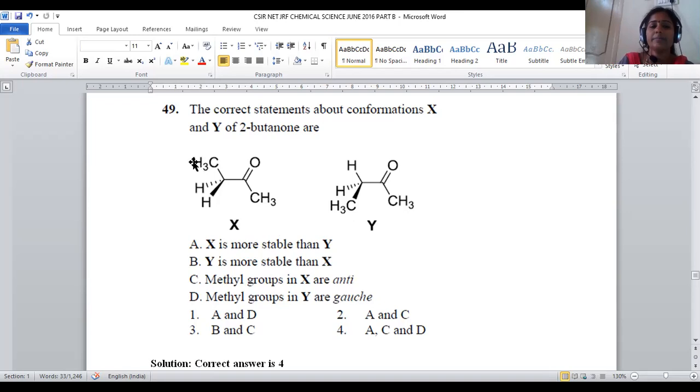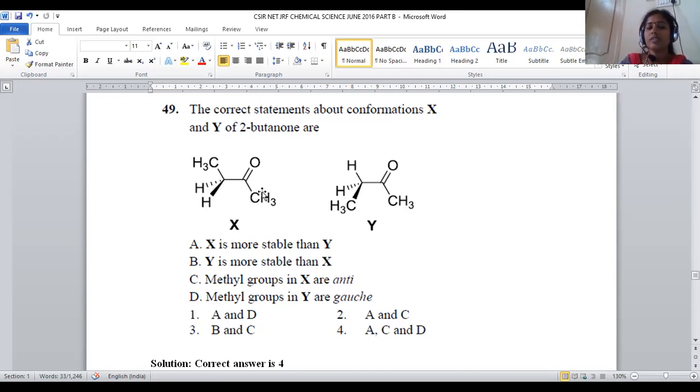Methyl groups in X are anti. When we take two carbons, the second and third carbons in the ball and stick model, one of the methyls will be inclined in the topmost position, and the other methyl in the bottommost position, and the angle is said to be 180 degrees to each other. If two methyls are separated by a 180 degree angle, that is called an anti-staggered conformation.